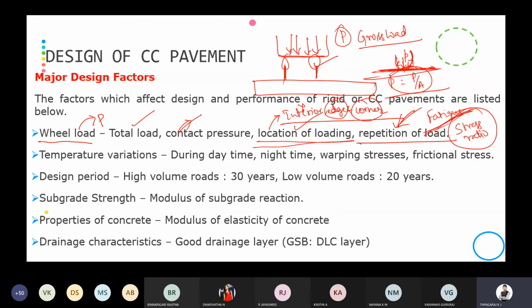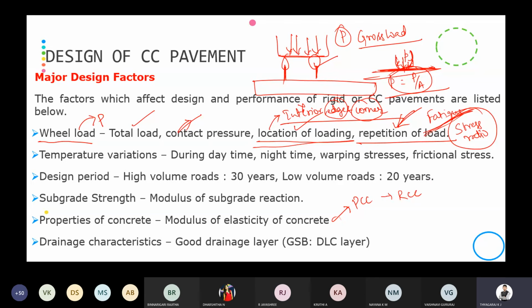Then properties of concrete. Since concrete is brittle in nature, it has a poor modulus of elasticity. So you have to make the concrete a good elastic material by inserting reinforcement in the cement concrete, that is by making plain cement concrete into reinforced cement concrete.